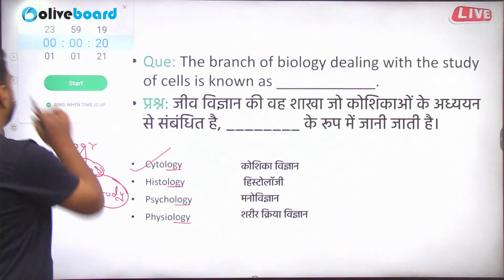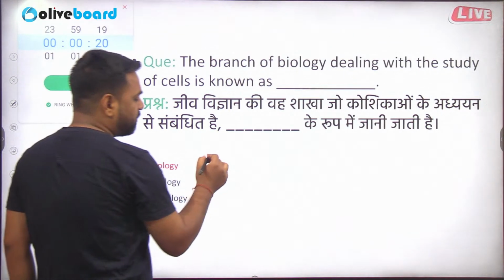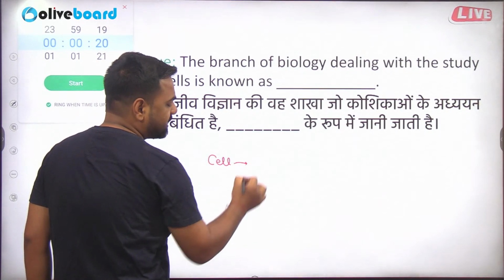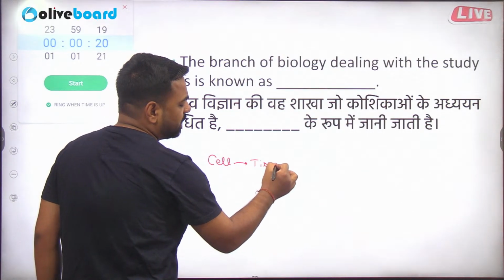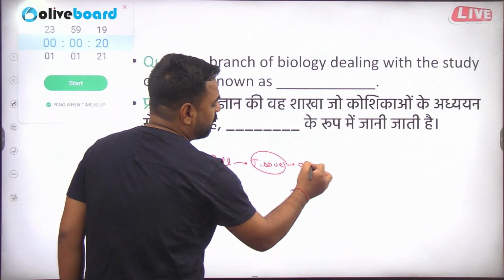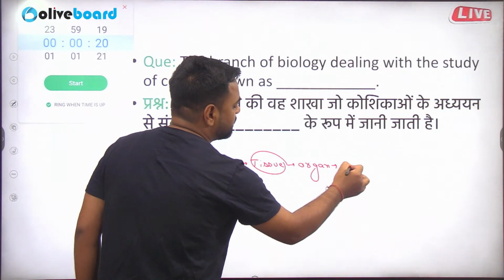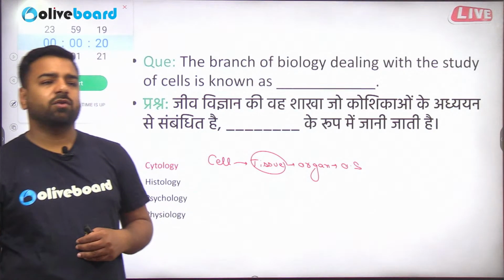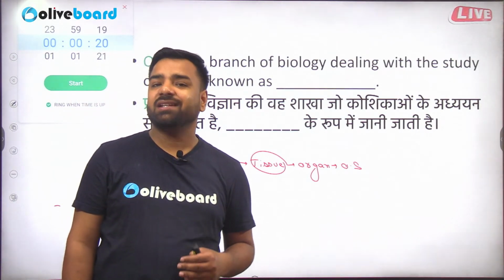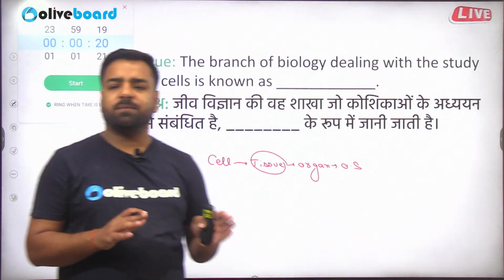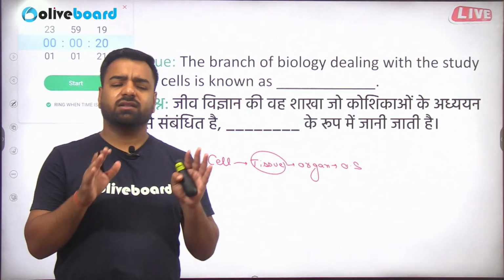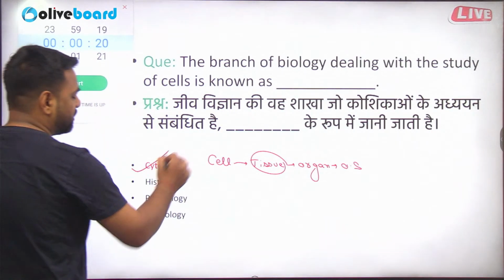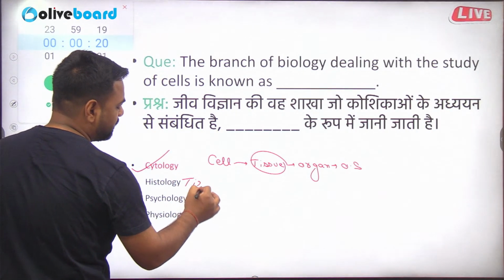You all were correct. But what about histology? So a body is made up of cells. So basically the basic unit of our life or a body is cell. When many cells combine together, they actually form tissues. And when many tissues combine together, they form organs. And finally, the organ system is made. So if I talk about heart, it studies cardiology. If I talk about liver, that is hepatology. If I talk about a kidney, that is nephrology. So you must be understanding now what this logy means and how we can answer this, right? Okay, perfect. So guys, here the correct answer was cytology, and the study of tissues is actually your histology.